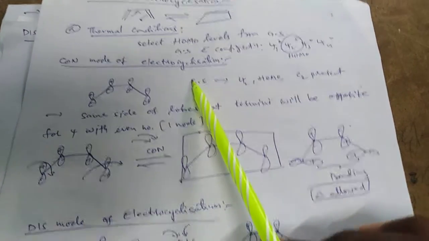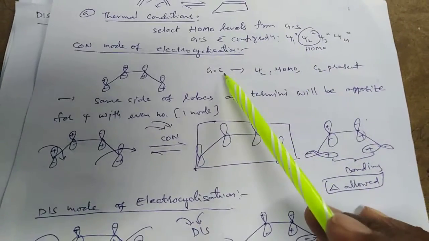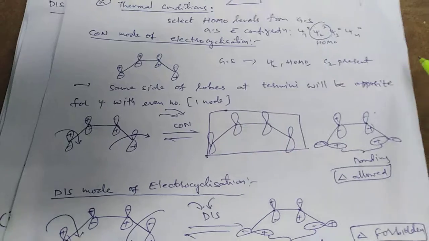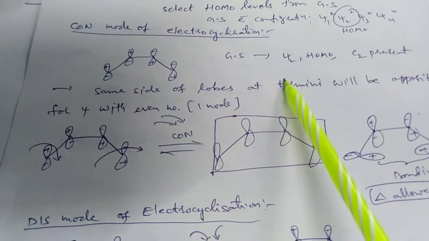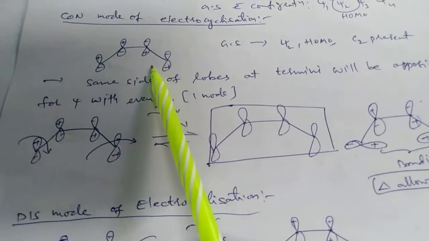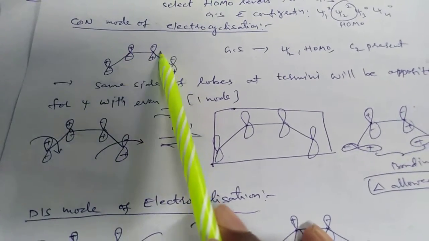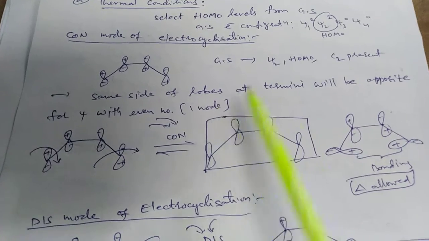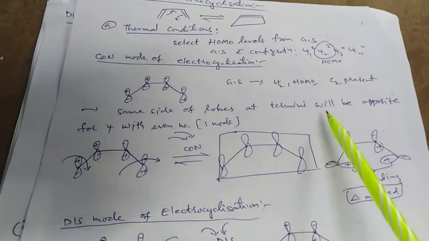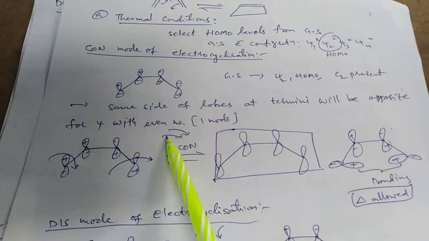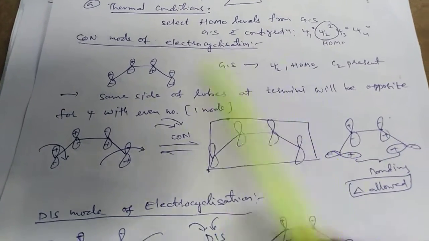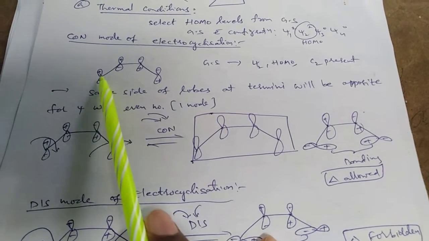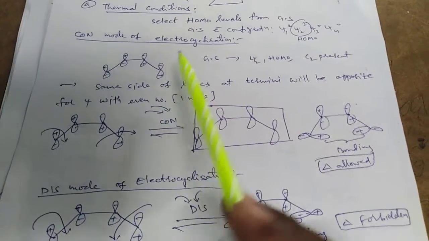Consider the conrotatory mode of electrocyclization. In the ground state configuration, Psi2 is HOMO and C2 is present, symmetric. The Psi2 molecular orbital is represented as plus plus minus minus. For Psi with an even number, the terminal lobes on the same side have opposite signs.